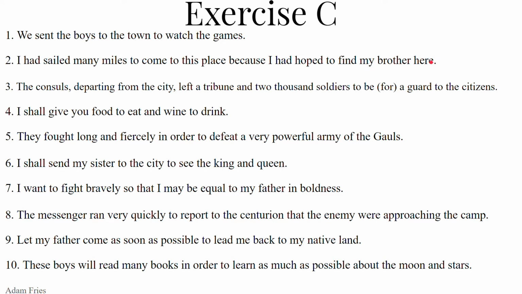Here is just hic, with the macron over the i. That's the adverbial form, here. Remember that here is an adverb because it answers the question where. And where is an adverb? Where, there, here, those are adverbs.